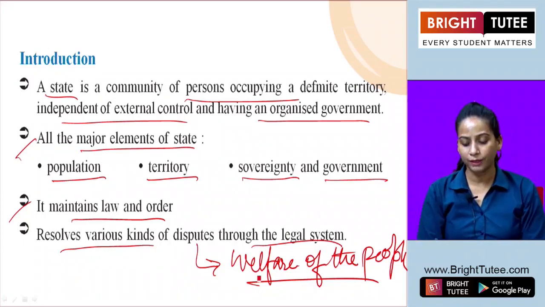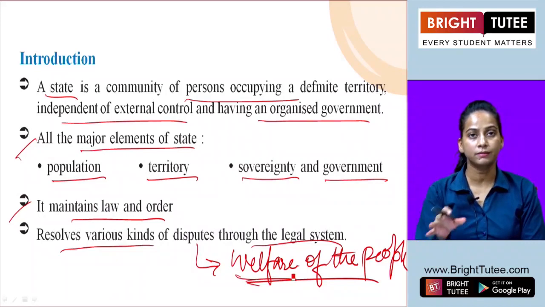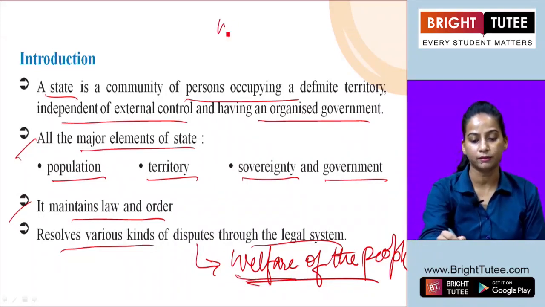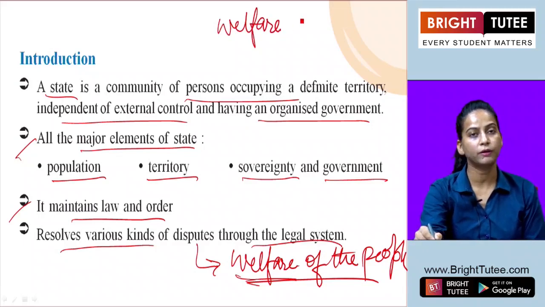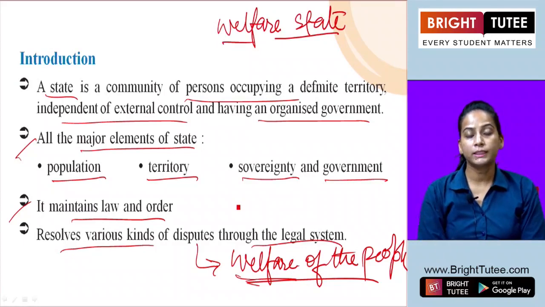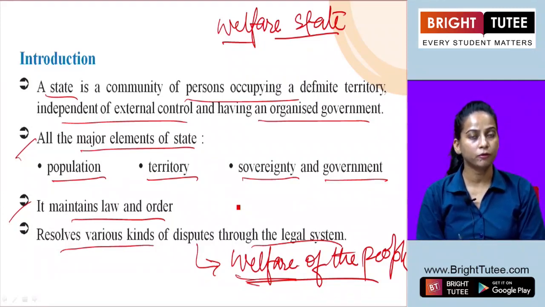Welfare means to do good for the people, especially the citizens of that particular state. And what is a welfare state? It is a state where the government takes the basic responsibility for the good of the people, for their benefit and welfare.